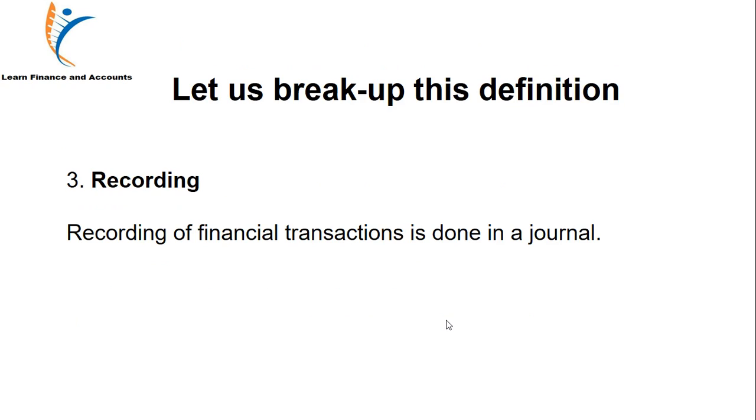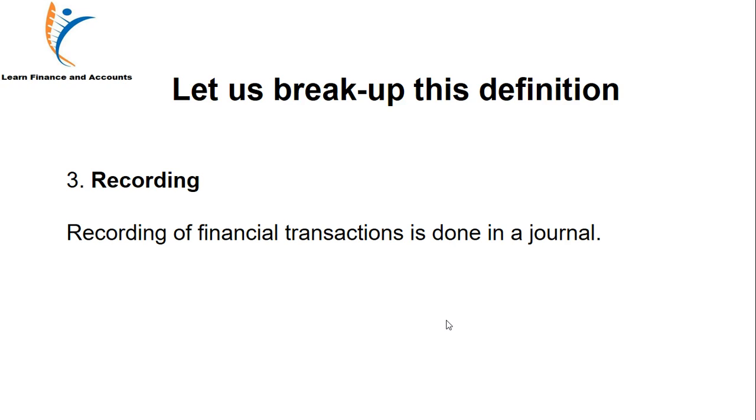Now we come to the third term, which is recording. Recording of a financial transaction is done in a book, and the name of that book is a journal. Journal is a word derived from the French language, like jour, as we say in French, bonjour, have a nice day.